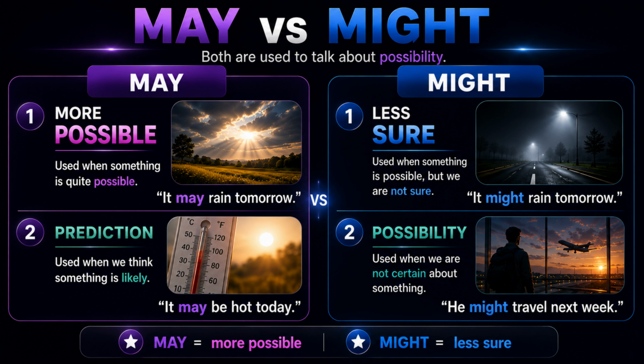Page, may versus might, usage difference. May and might are both used to talk about possibility. But may usually sounds more possible. Example, it may rain tomorrow. We also use may when something feels likely. Example, it may be hot today. Might is used when we are less sure about something. Example, he might travel next week. May sounds more certain, might sounds less sure.